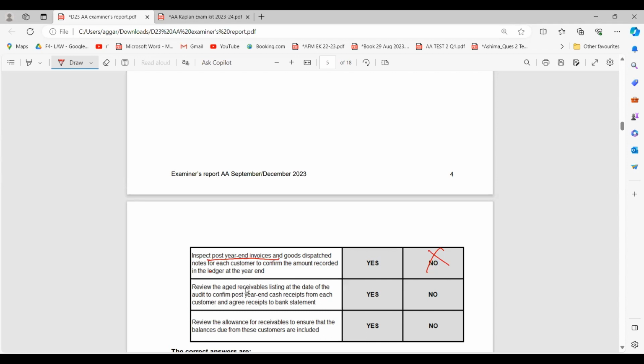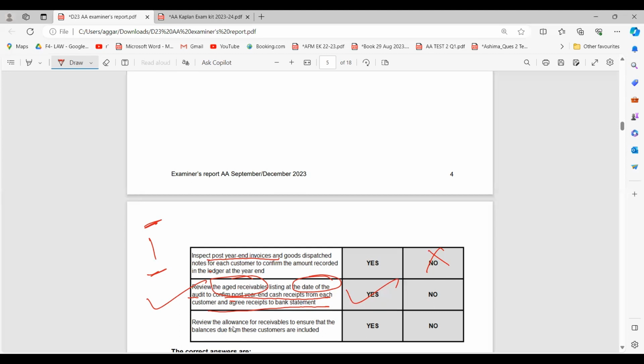Then talking about the next one, review the aged receivables listing at the date of the audit. At the date of the audit is an important phrase, to confirm post-year cash receipts from each customer and then agree to the bank balance. This is actually correct, because the aged receivables will tell us that this was the balance before and this is the balance now from the year-end cash balances, right? So this will be yes.